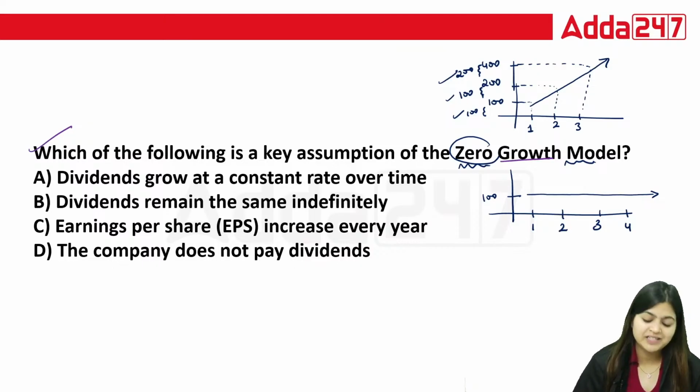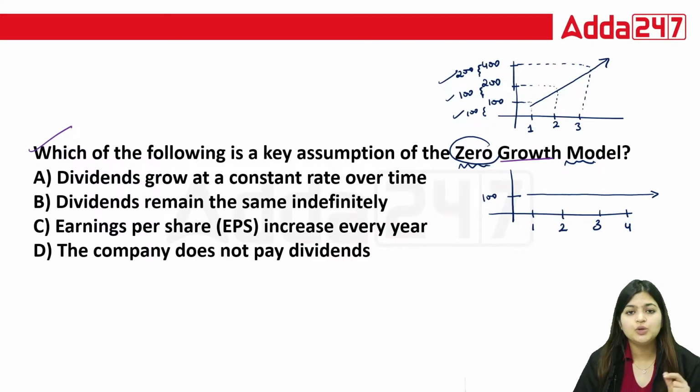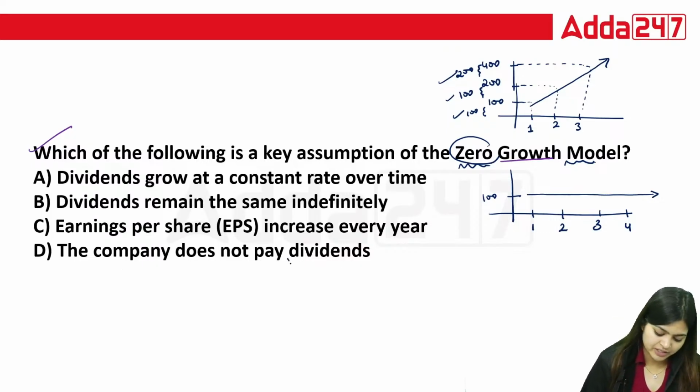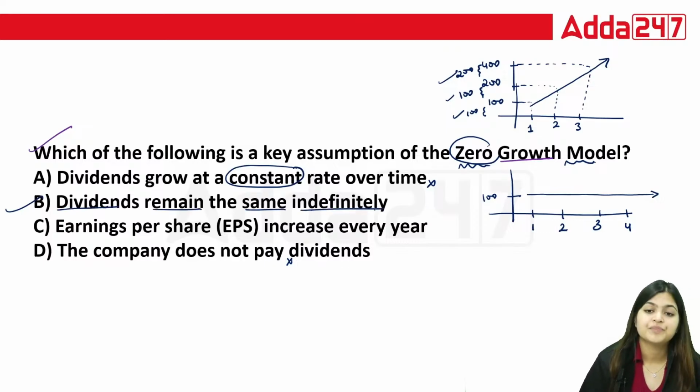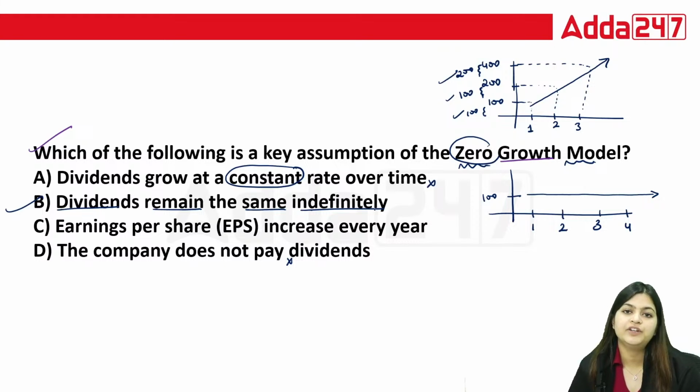B. Dividends remain same indefinitely. C. Earning per share increase every year. D. The company does not pay dividends. So zero growth means we are not talking about any dividends here. We are not saying your growth will be consistent. Yes, no growth you will see. So the correct answer is dividends remain the same indefinitely. Same dividend you will see.